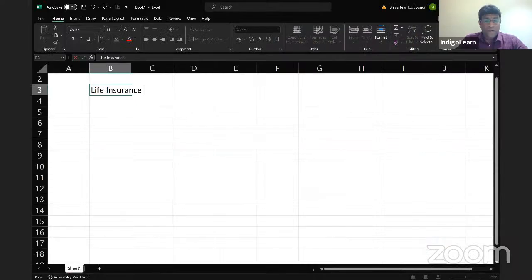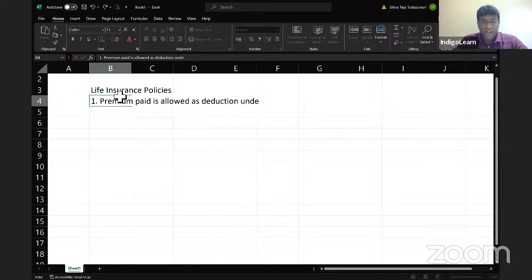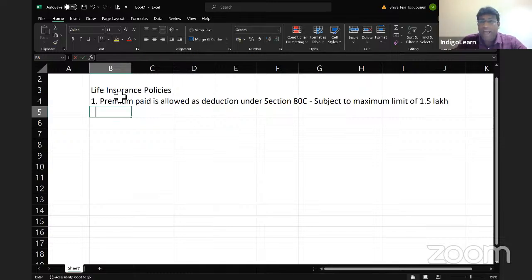When I talk about life insurance policies, my dear friends, number one, premium paid is allowed as deduction under section 80C, which is subject to a maximum limit of 1.5 lakhs.